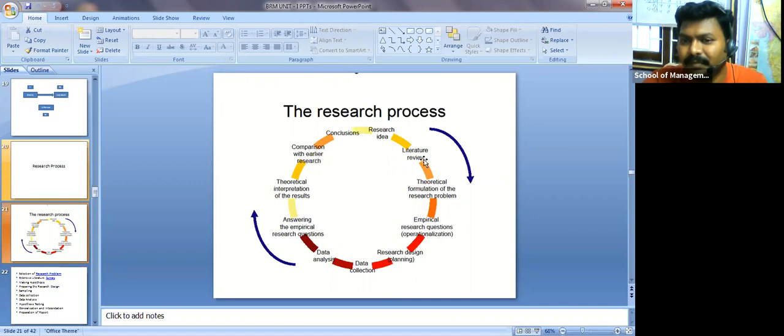Introduction, review of literature, research methodology. It is called research methodology up to here, right? Then after that, data analysis and interpretation, findings, suggestions, conclusion. This is what you will be doing in the final semester also.